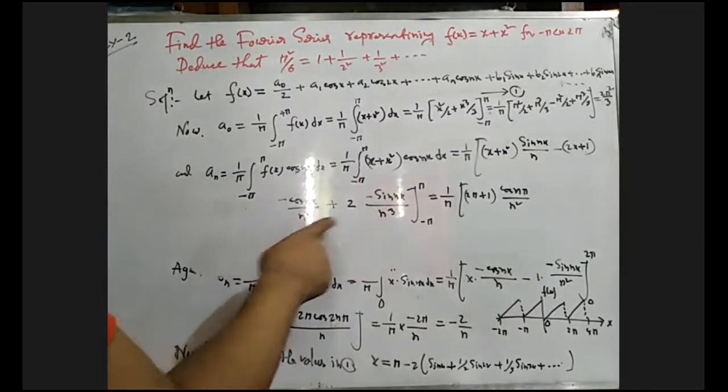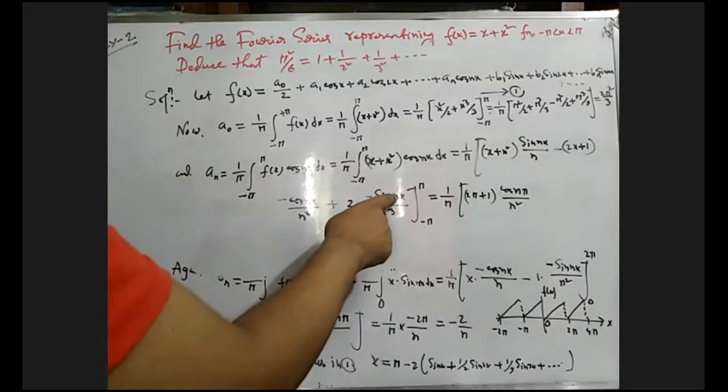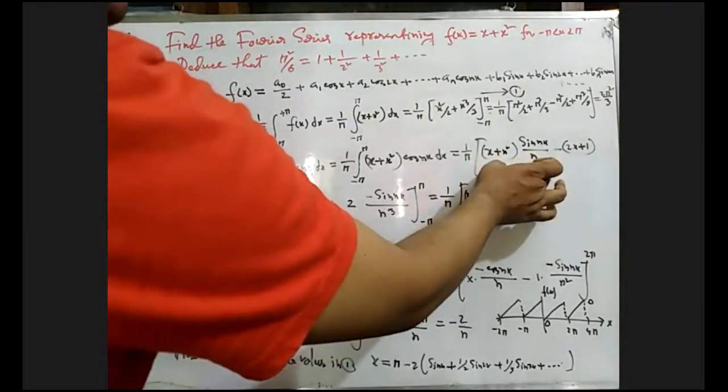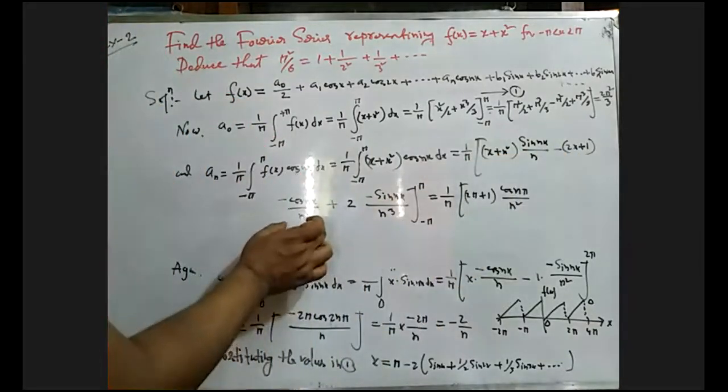And this will also be 0 for x equals pi. Now putting minus pi, this also gives 0, and only this term will exist.